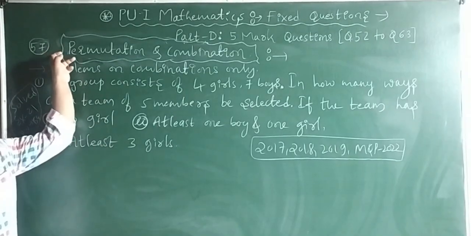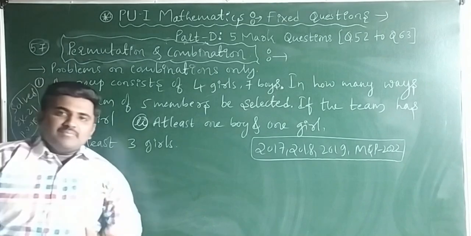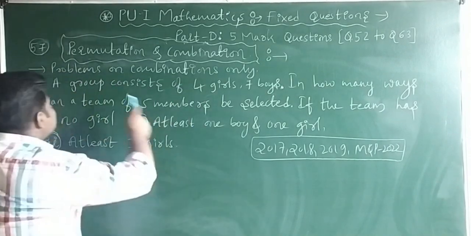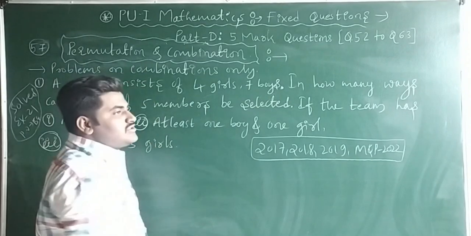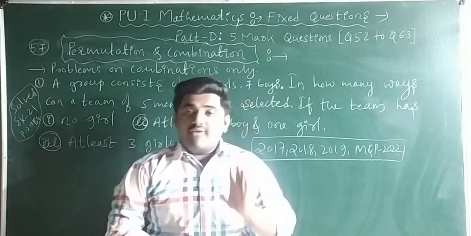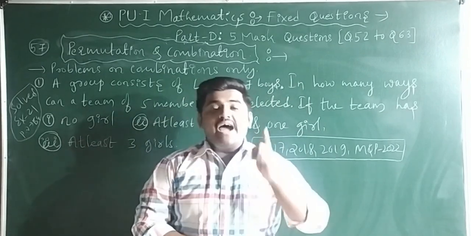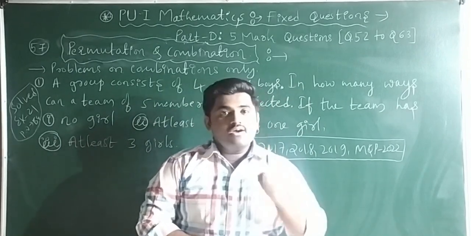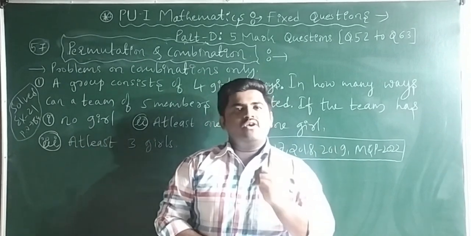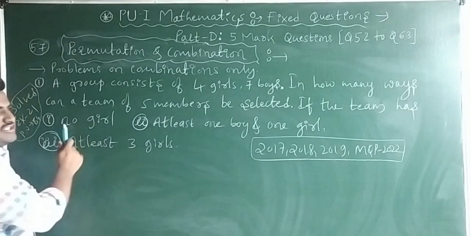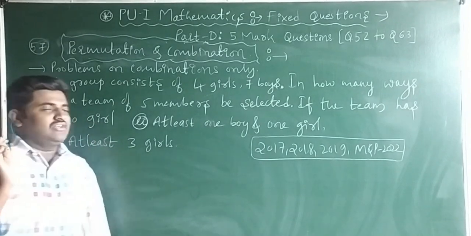See guys, this is question number 57. Question number 57 is asked from the permutation and combination chapter. Problems on combinations only. That means for 5 marks, question number 57 is asked from permutation and combination, and that too problems on combinations only, not permutations. Out of that, this is a very, very important question. Definitely you are going to get it in the annual examination, guys.